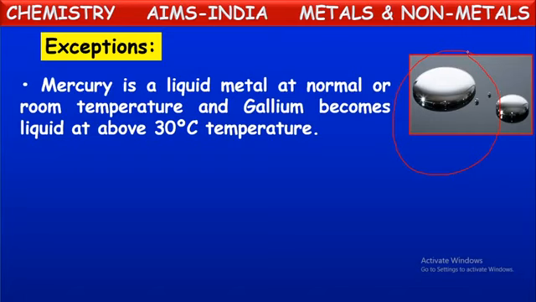Normal temperature or room temperature is nothing but around 25 degrees Celsius. This 25 degrees Celsius temperature is commonly considered as room temperature. So at this temperature, mercury metal exists in the liquid form. When the temperature is increased a little, around 30 degrees Celsius, then one more metal will come into liquid state, that is gallium. Gallium also will be in the liquid form above 30 degrees Celsius. But at normal temperatures, the only metal that exists in the liquid state is mercury.